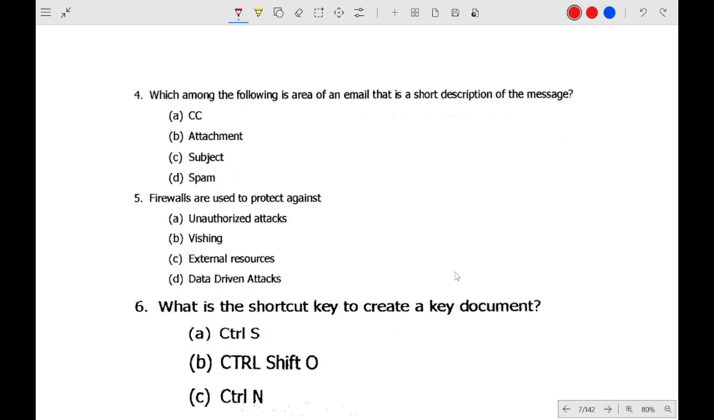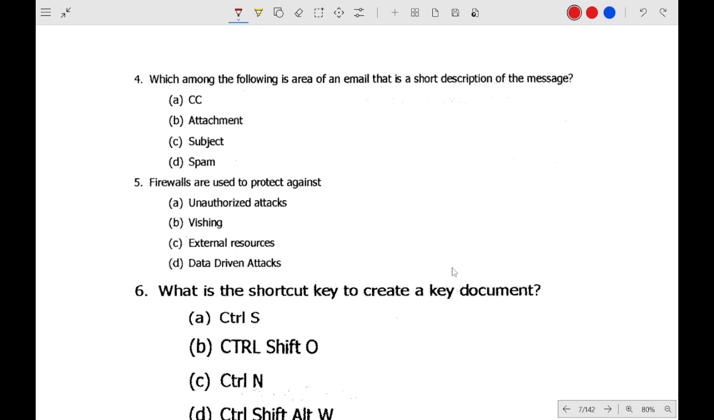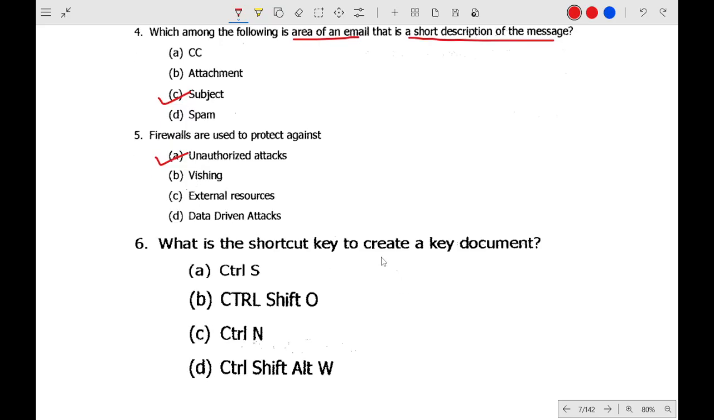Next is question number 4. Which of the following is an area of an email which is a short description of the message? It is the subject. Firewalls: what are firewalls used for? They are used to protect against unauthorized attacks. Shortcut key to create a new document: Control plus N.